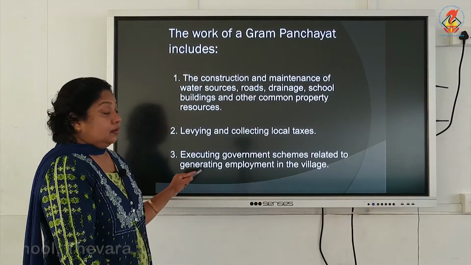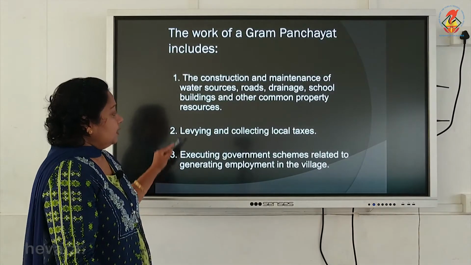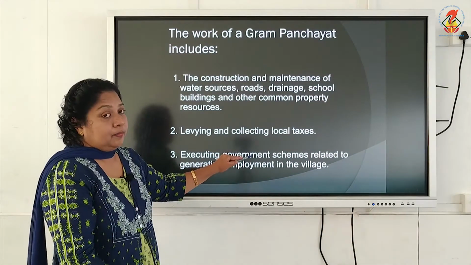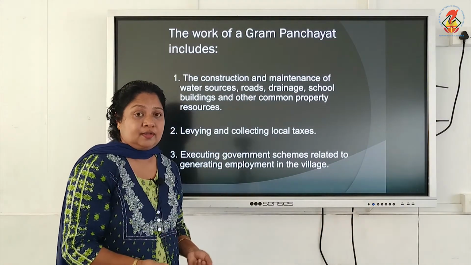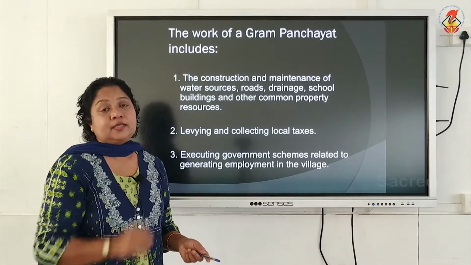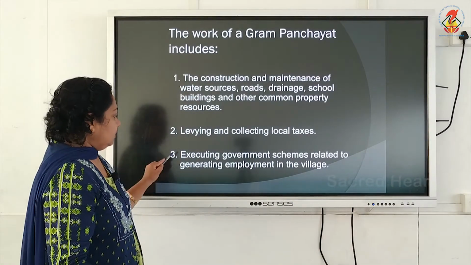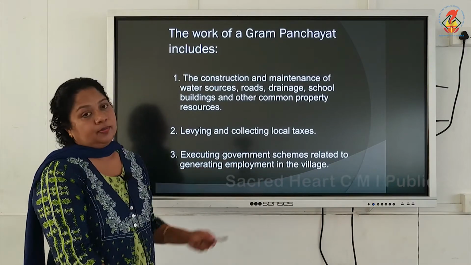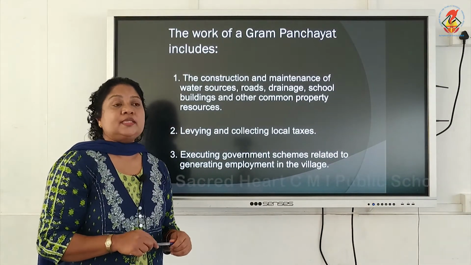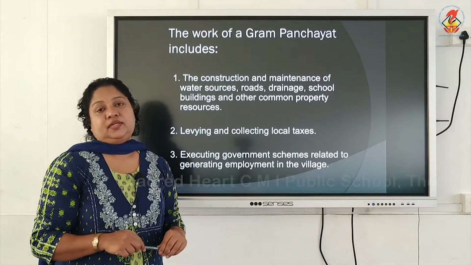Then the third work of Panchayat is execution of governmental policies. Government may be executing certain policies on village level. Those policies have to be executed by the Panchayat. So, executing the government schemes related to generating employment in the village, schemes that aim at employment generation.